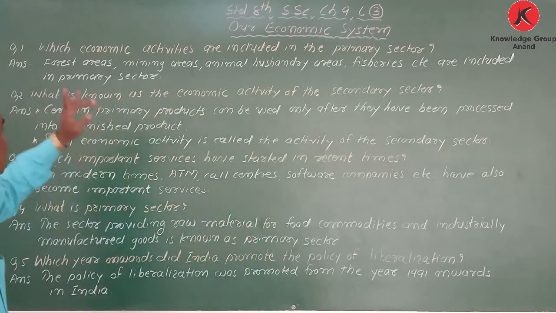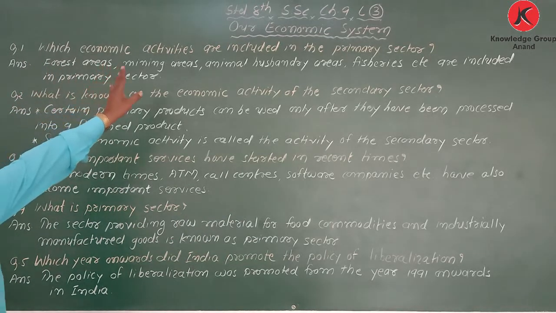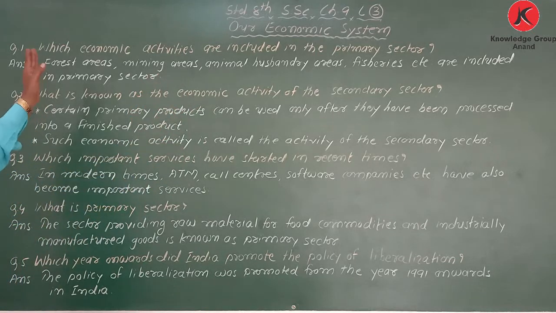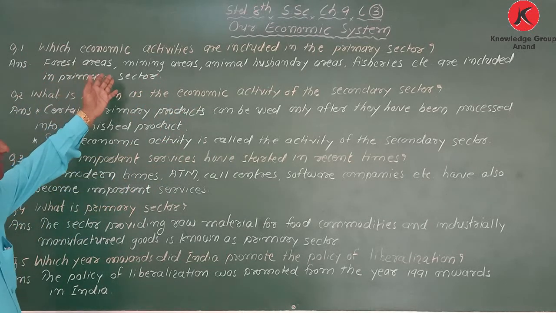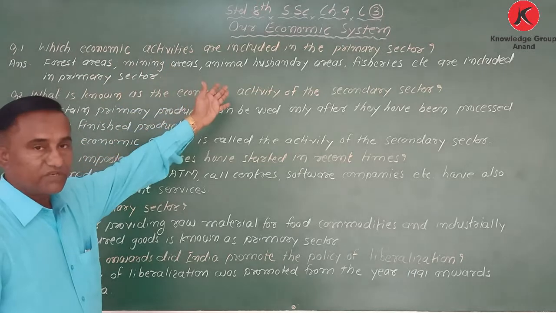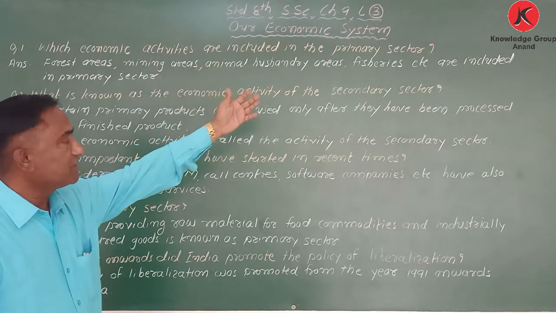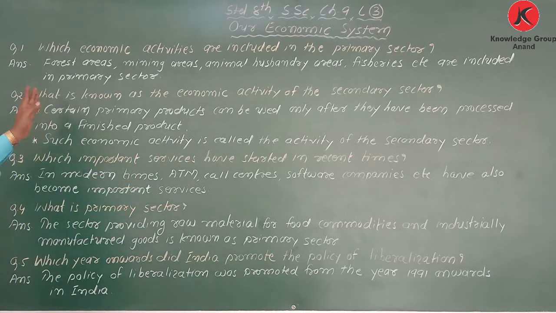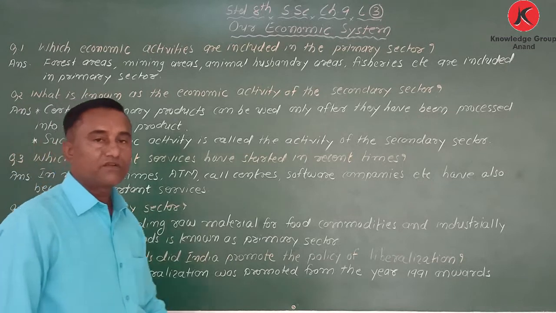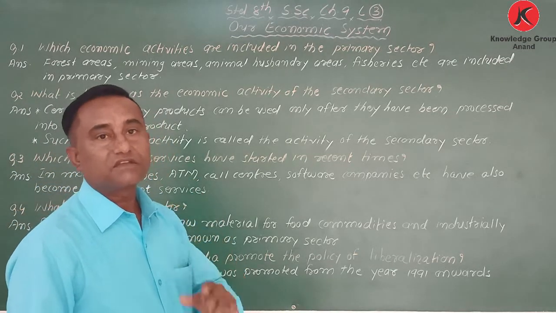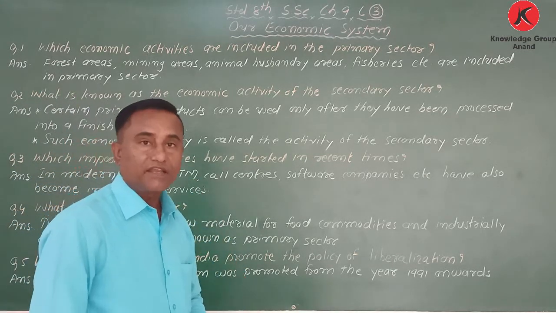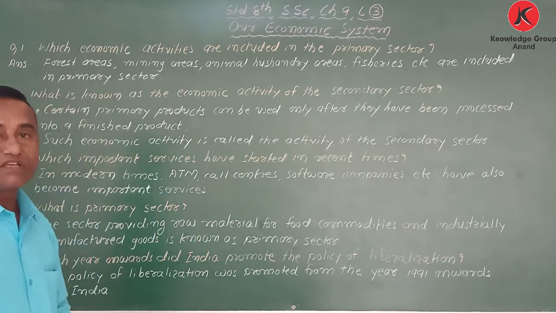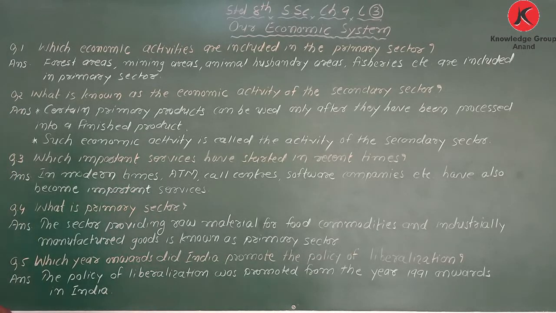The question is, which economic activities are included in the primary sector? Answer: forest areas, mining areas, animal husbandry areas, fisheries, etc. are included in the primary sector. So once again, forest areas, mining areas, animal husbandry areas, and fisheries come under the primary sector. Okay, next one.